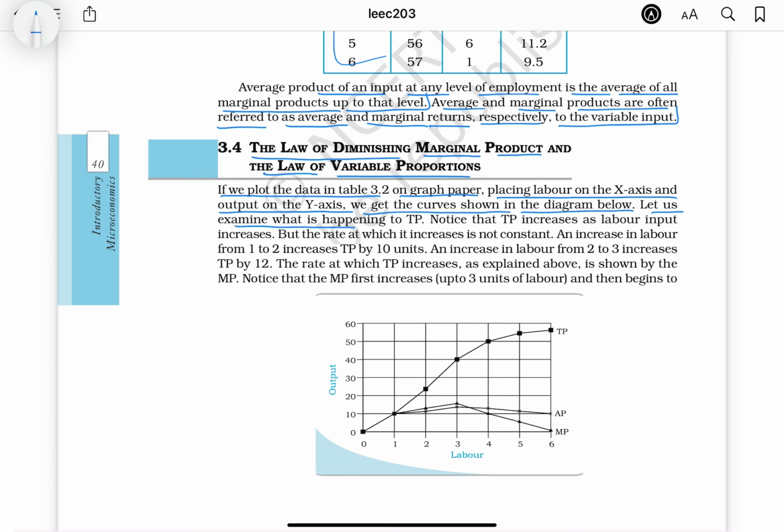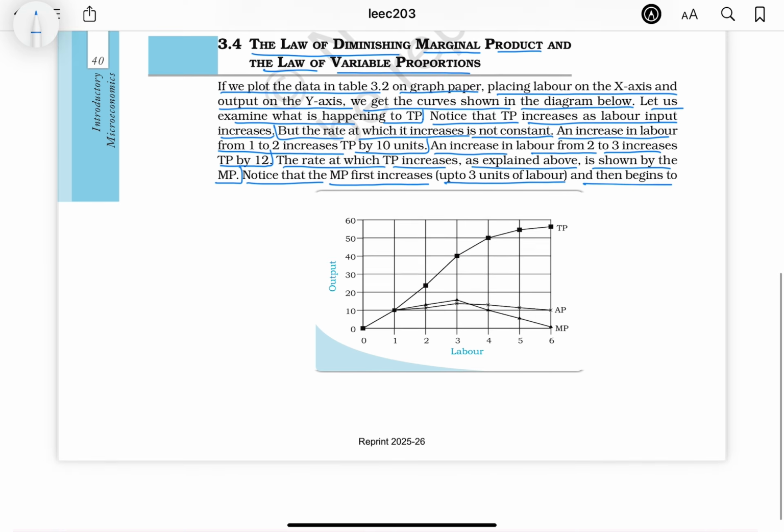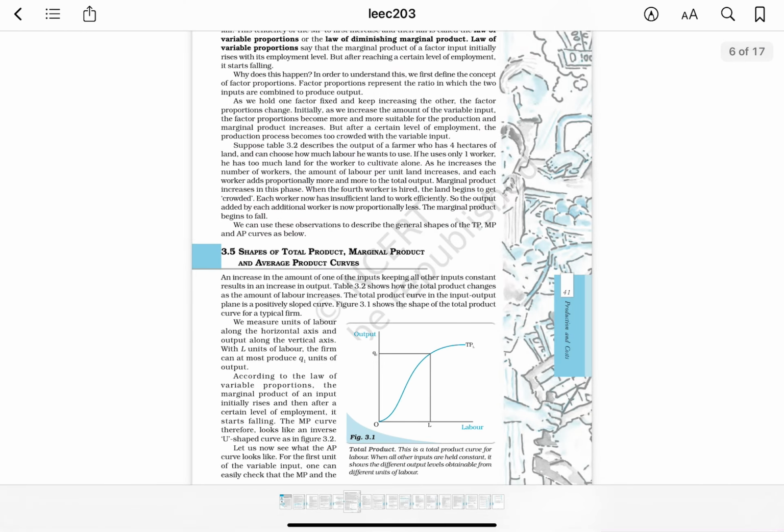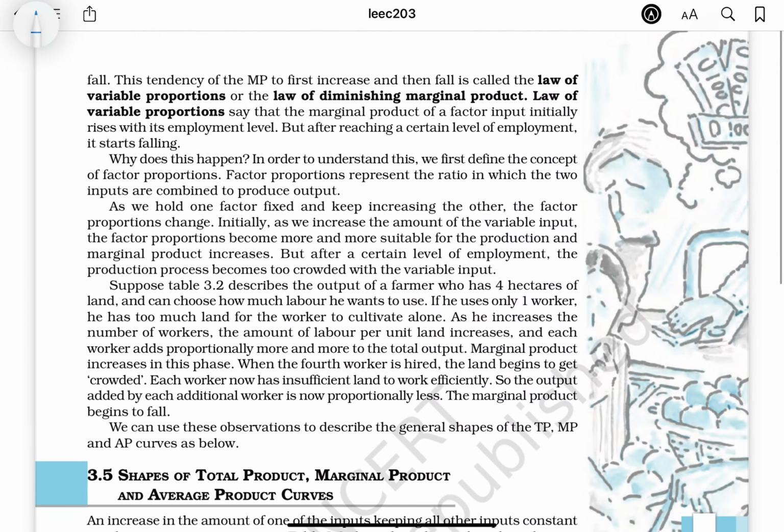Let us examine what is happening to TP. Notice that TP increases as labor input increases, but the rate at which it increases is not constant. An increase in labor from 1 to 2 increases TP by 10 units. An increase in labor from 2 to 3 increases TP by 12. The rate at which TP increases, as explained above, is shown by the MP. Notice that the MP first increases up to 3 units of labor and then begins to fall.